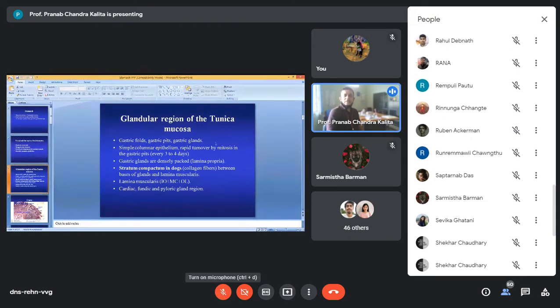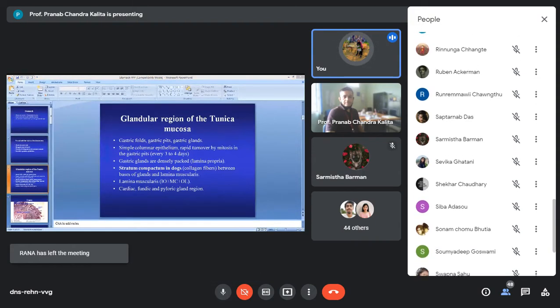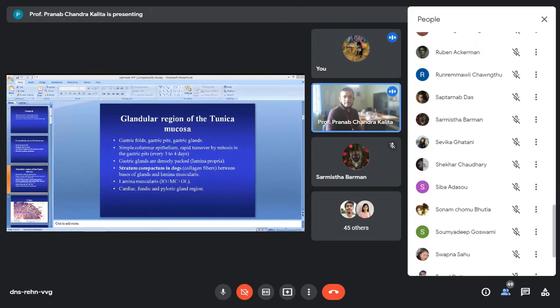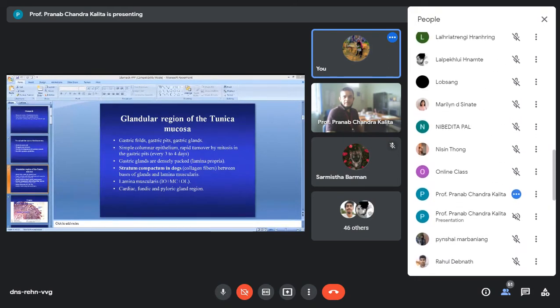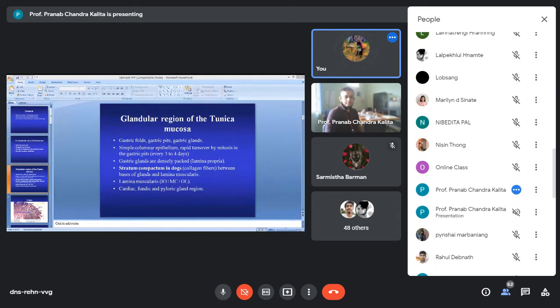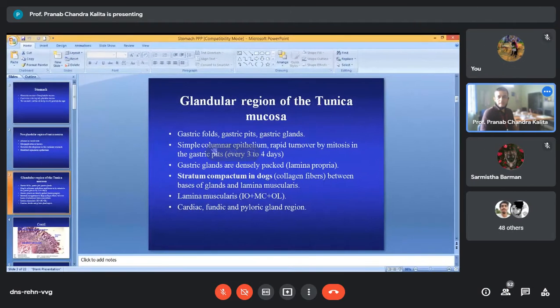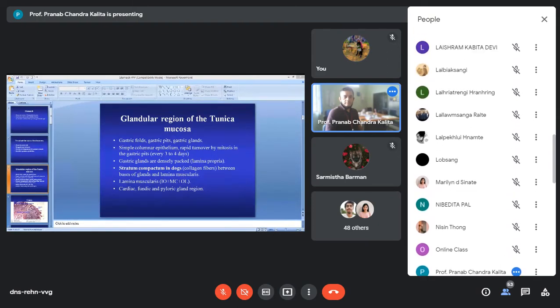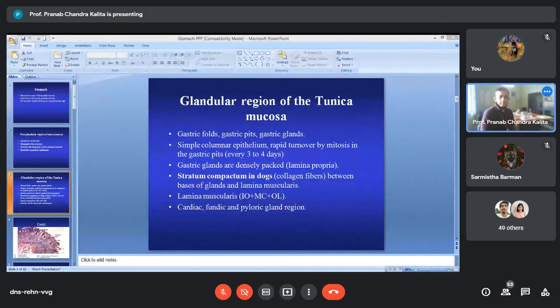The entire glandular region of the tunica mucosa is again divided into 3 regions: cardiac gland region, fundic gland region, and pyloric gland region.